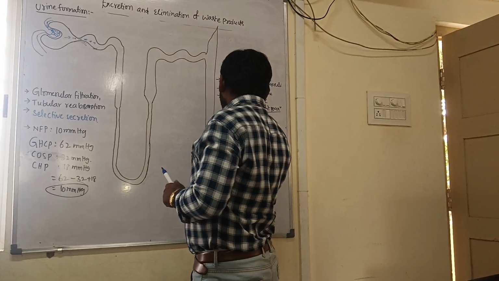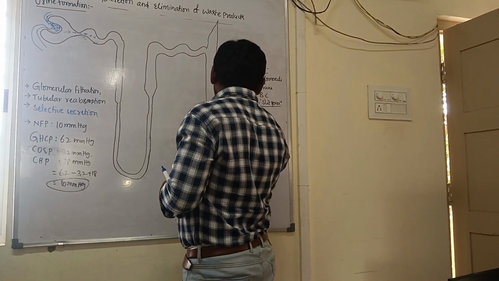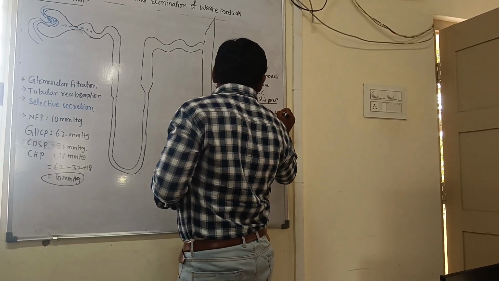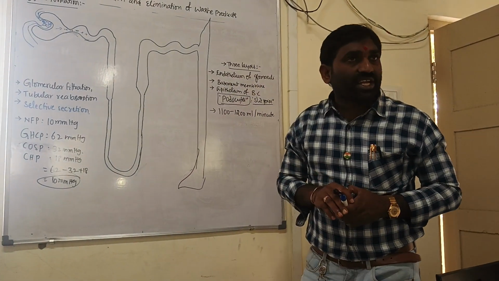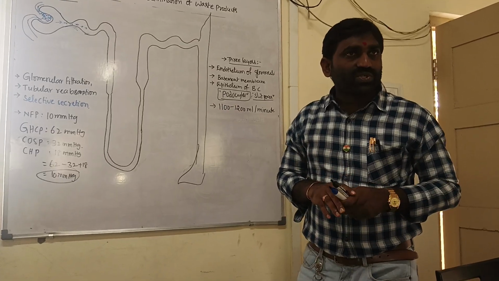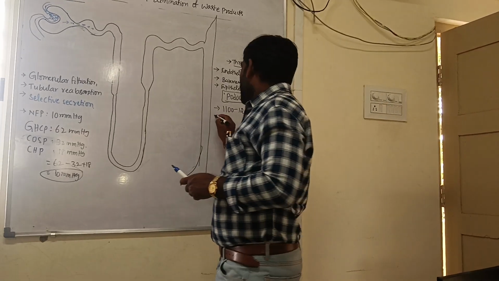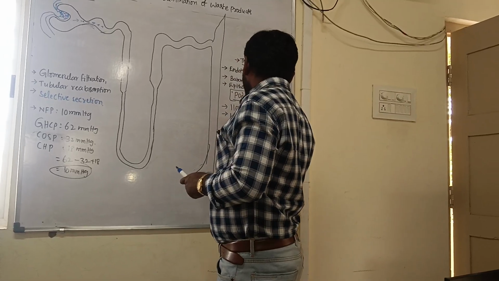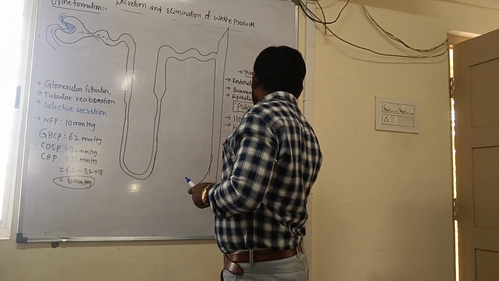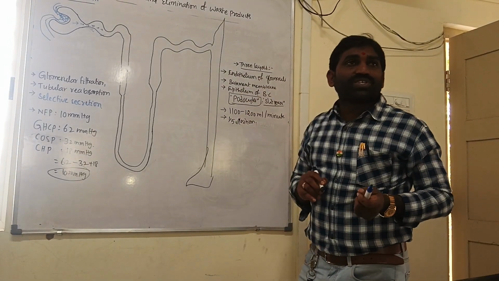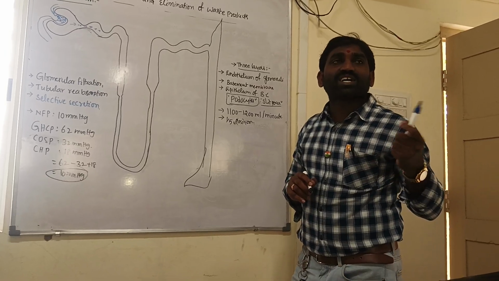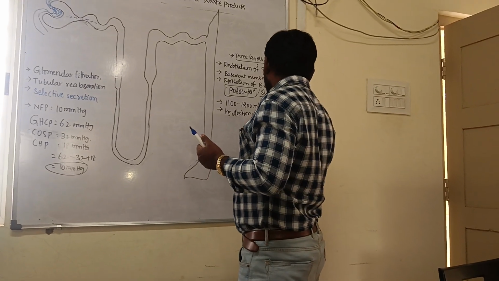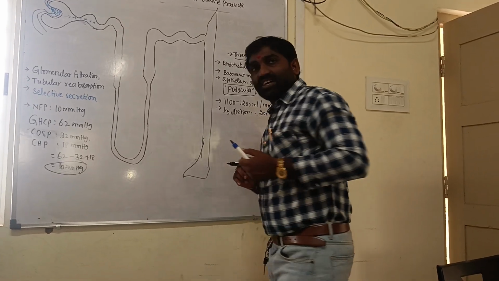Almost 1100 to 1200 ml of blood is filtered by both kidneys per minute, which is equal to one fifth of the cardiac output, that is 20 percent of the cardiac output.